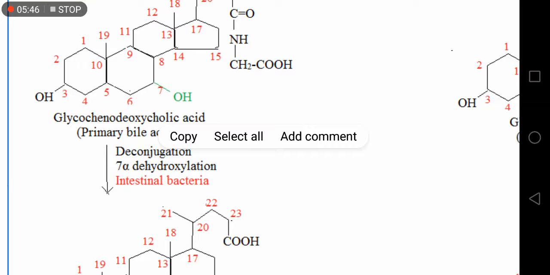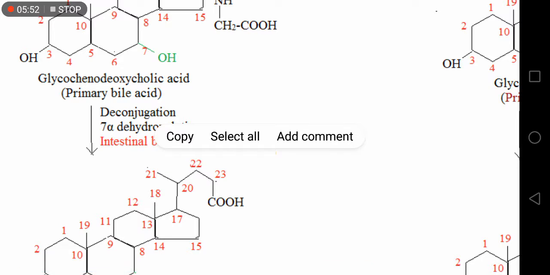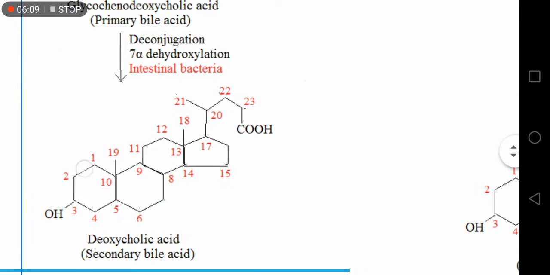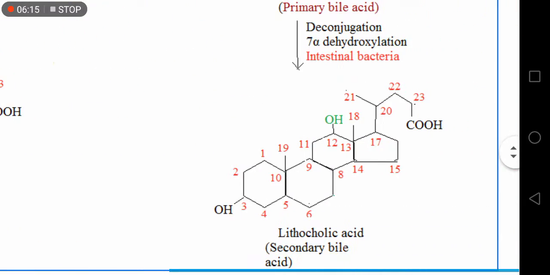Then these two primary bile acids enter into the intestine, and in the intestine, by the action of intestinal bacterial flora, glycochenodeoxycholic acid gets deconjugated and 7-alpha dehydroxylated to form lithocholic acid. It is one secondary bile acid.